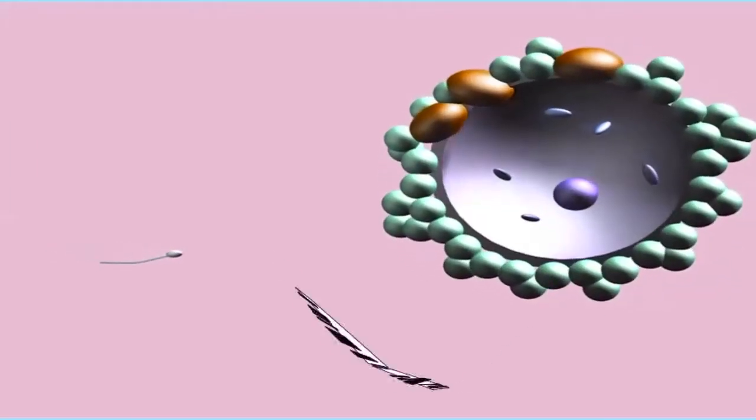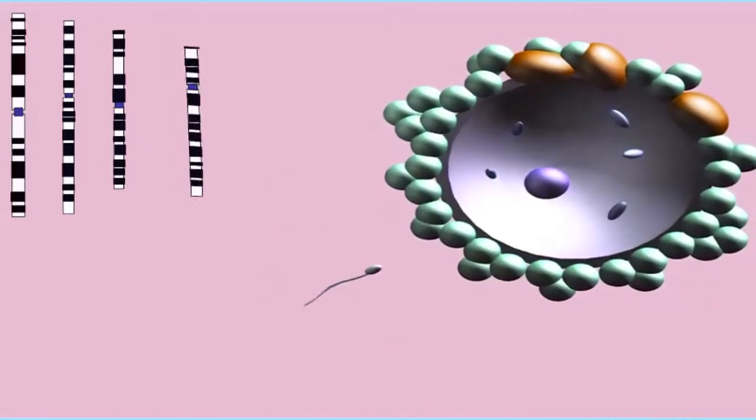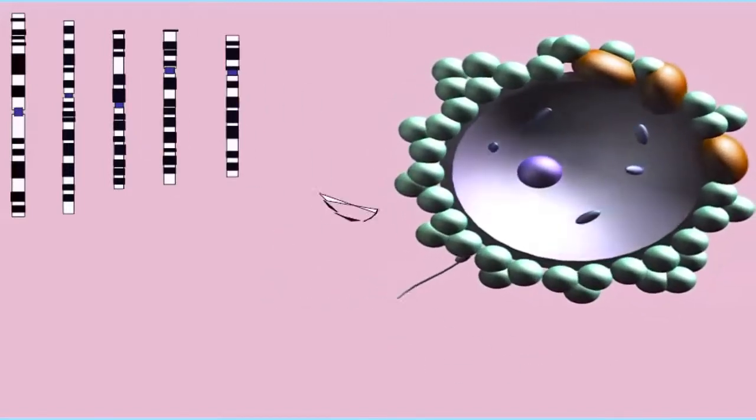There are a number of genes which determine how many LDL and HDL particles I make and how well they work.